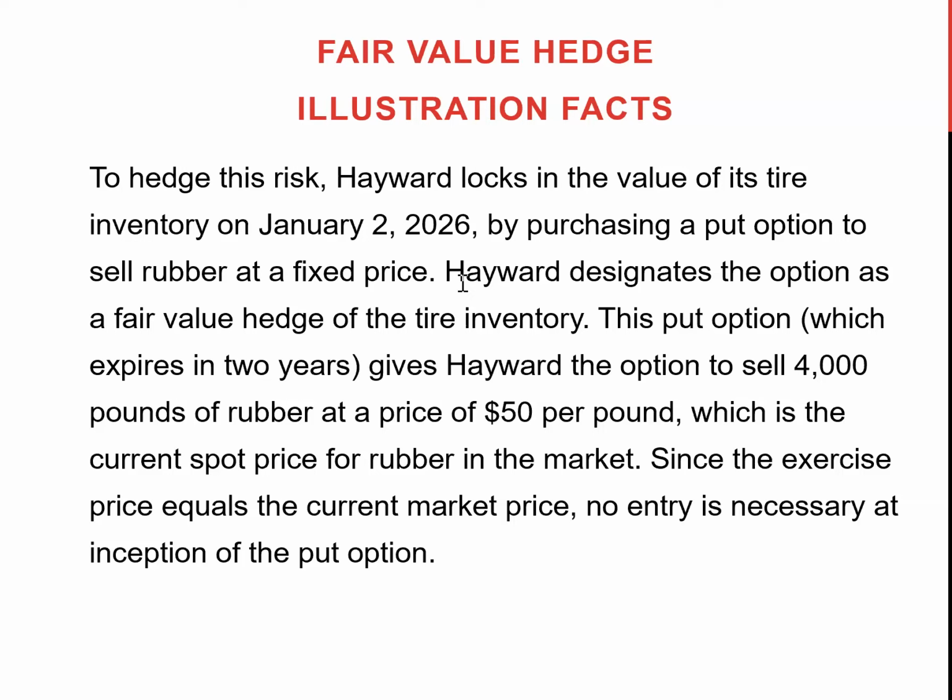So they will be able to sell rubber at a fixed price, and this fixed price is they will sell 4,000 pounds of rubber at $50 per pound. And currently the spot price for the rubber is the same $50. So apparently there is no intrinsic value, and just to make this example simple, they didn't put any other values related to that put option.